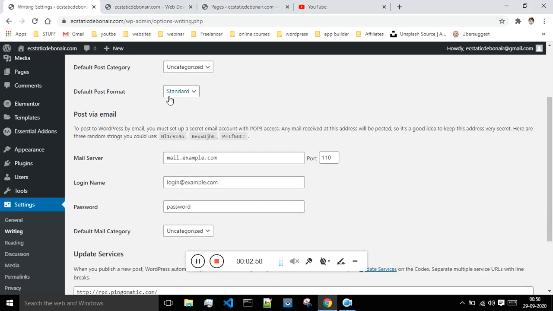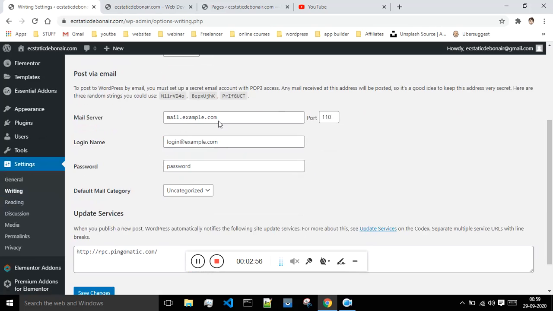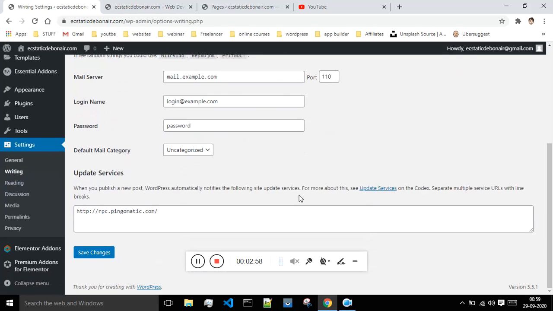The default post format will be standard. You can choose whatever format you want. And these are some other details of our website, but as of now we won't be touching these. Next is the reading section.